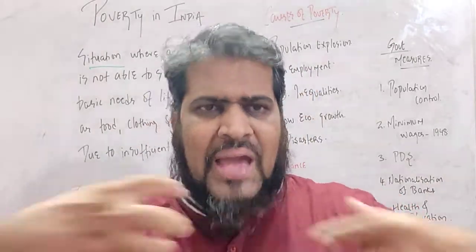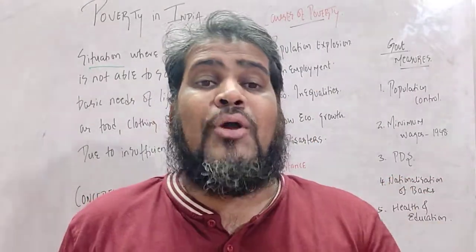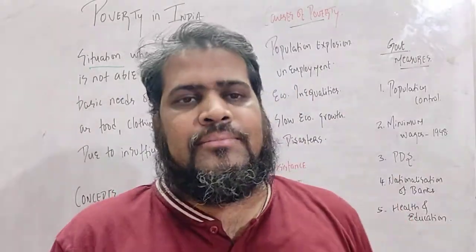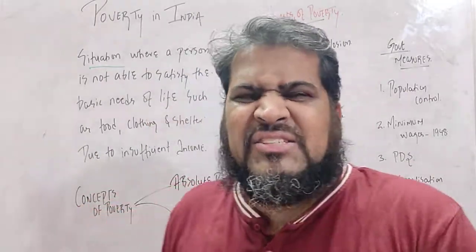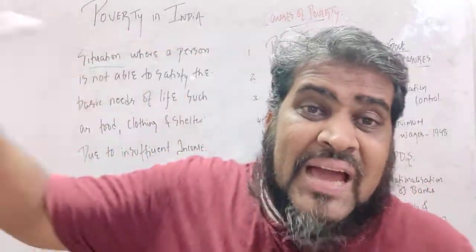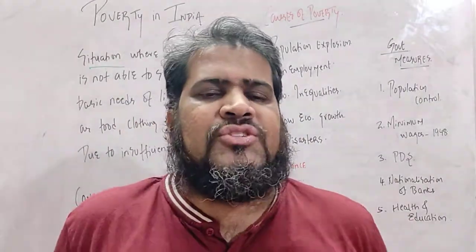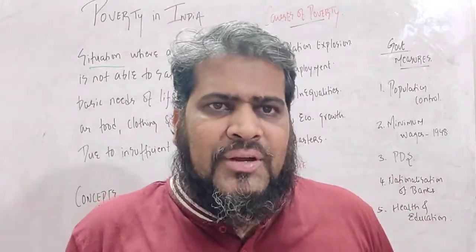It does not mean that if I am a poor person, if I am suffering from poverty, I am not having food. I have food, but not 3 times in a day. It is not that I don't have a shelter. I have shelter, but I stay in a hut. I stay on skywalks. I stay on the stations. It is not that I don't have clothes. I have clothes, but only one pair of clothes. Are you able to understand this point?